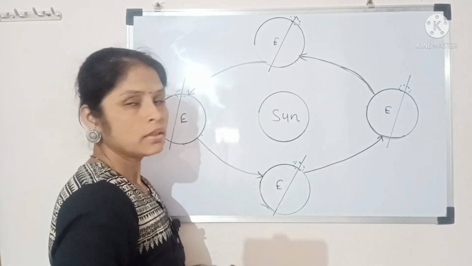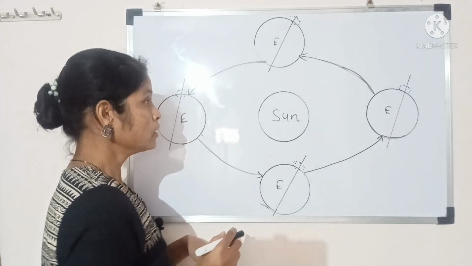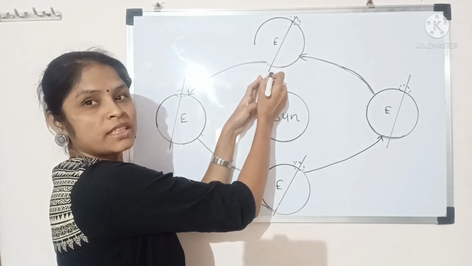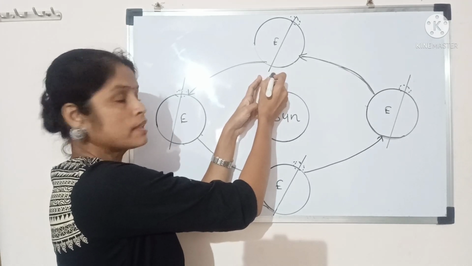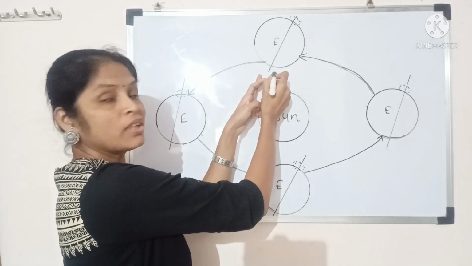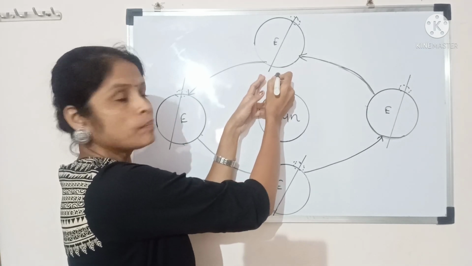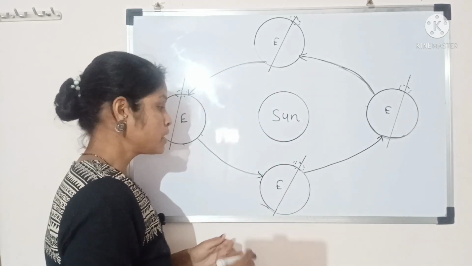And the axis of the earth is tilted, and that tilt plays a vital role in changing the seasons.